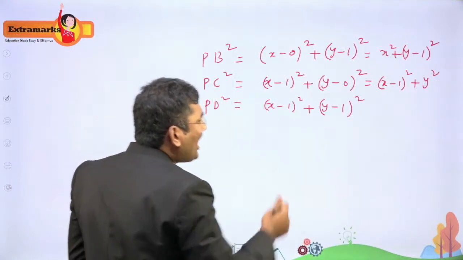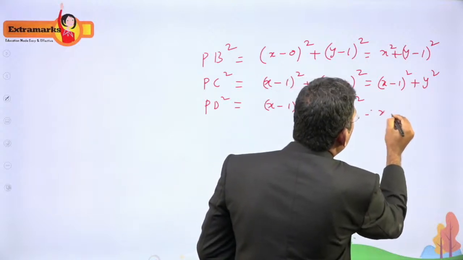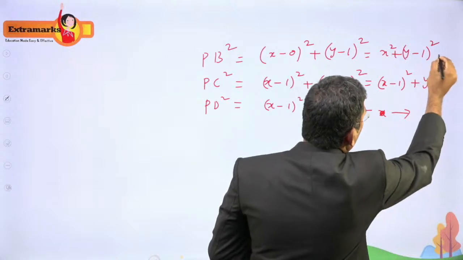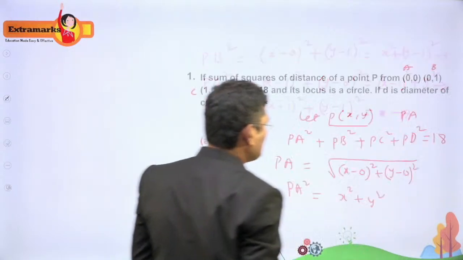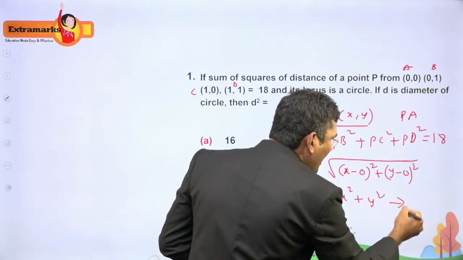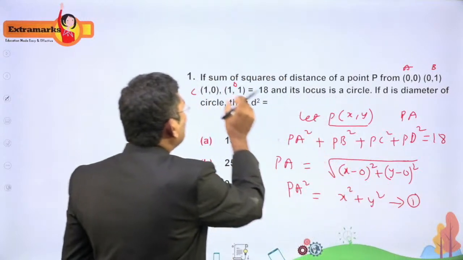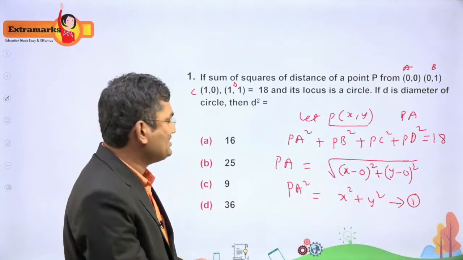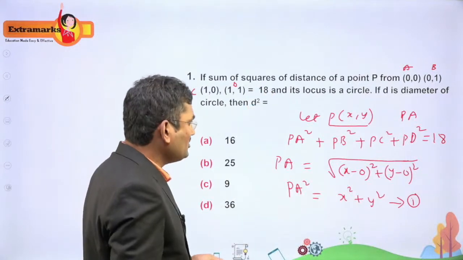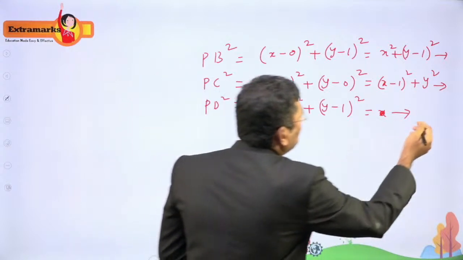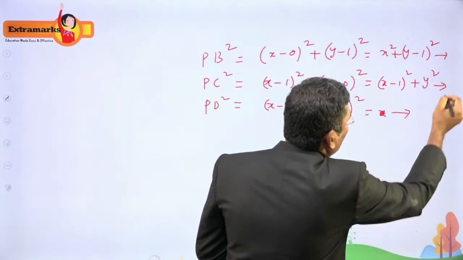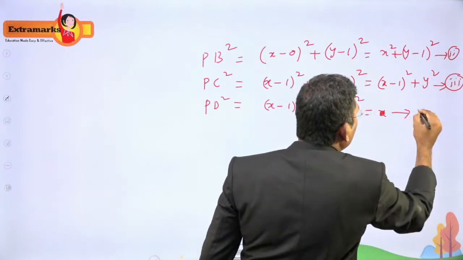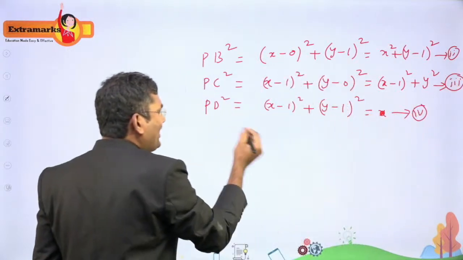Now we have to add these. If you simplify this, you will get this only. So there are 4 terms, 4 equations. We have to add all these 4 equations because they have given that the sum of the squares of the distances of a point P from the 4 points is equal to 18. Right? So now I am adding all of these: the first equation, the second equation, the third equation, and the fourth one.